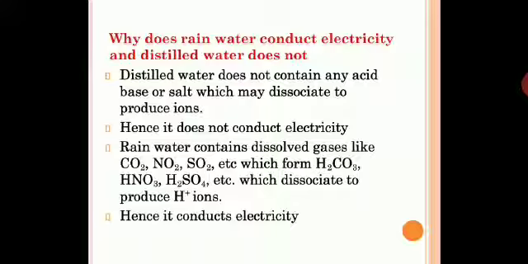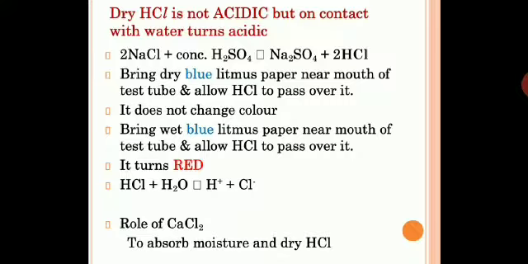What kind of acid will the rainwater have? So the gases in the atmosphere, carbon dioxide, nitrogen dioxide and sulfur dioxide, form carbonic acid, nitric acid and sulfuric acid, which will dissociate to produce H plus ions and hence it will conduct electricity. So because of the dissolving of various gases in the atmosphere, there is a formation of some amount of acid in the rain which will dissociate to give H plus ions. Hence it is possible for the rainwater to conduct electricity.